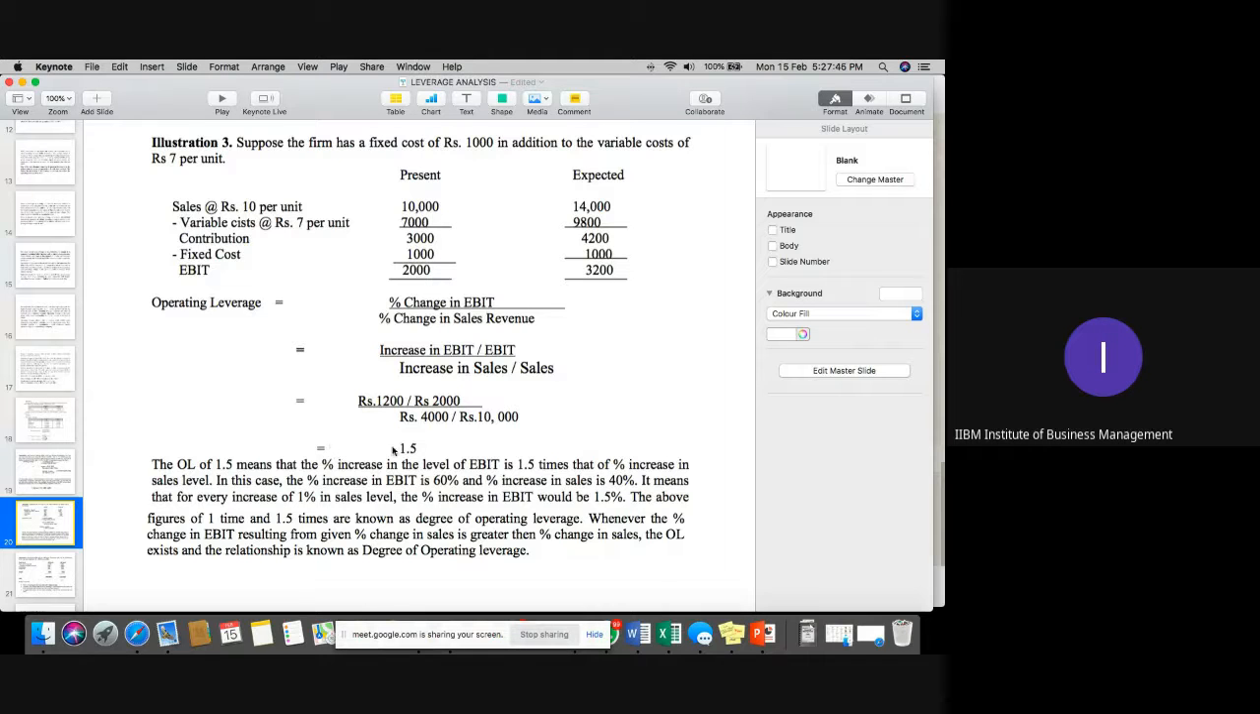Because in this question, it is 1.5. It means that the percentage increase in the level of EBIT is 1.5 times that of sales.